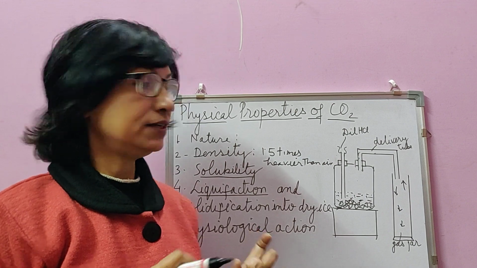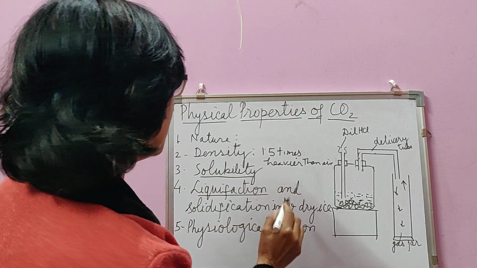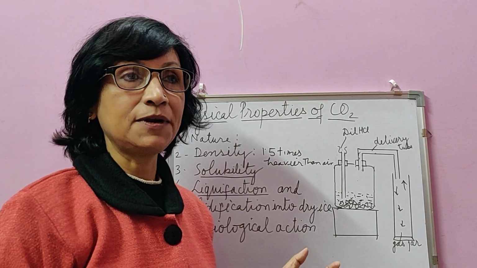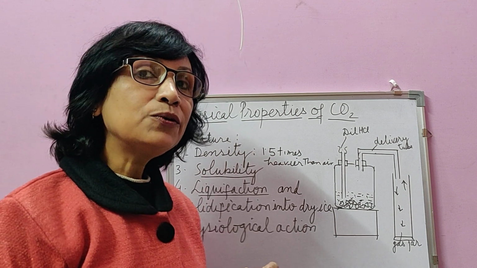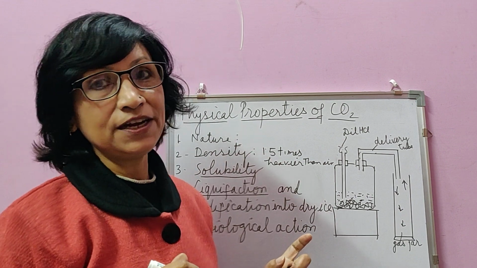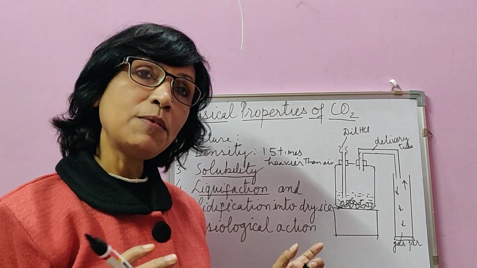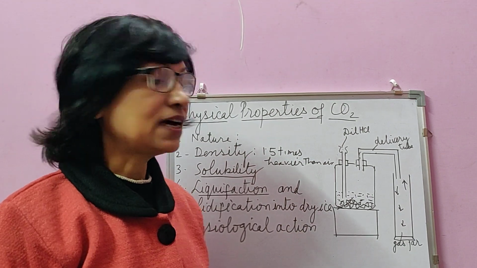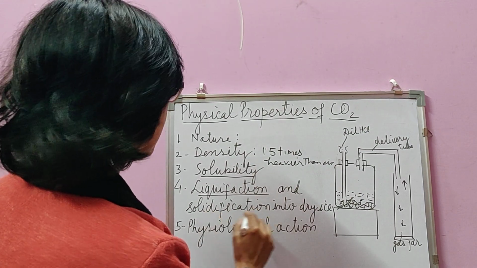Once it is liquefied, then solidification is another thing. How to solidify carbon dioxide? Once the liquid carbon dioxide is there, if it is cooled to minus 78 degrees Celsius at normal pressure only, then it gets converted to solid carbon dioxide.